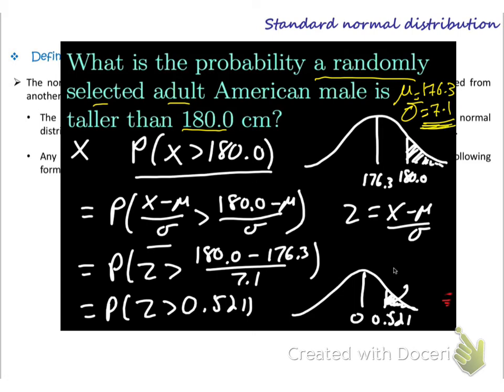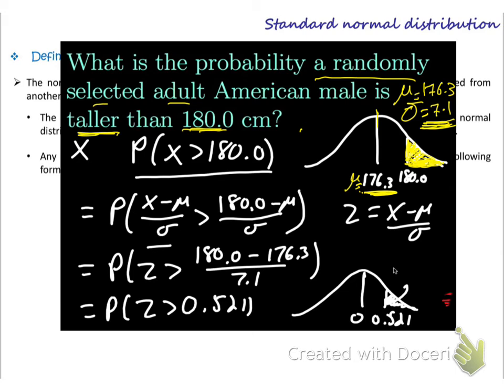So when I draw the normal distribution curve, this is the mean, mu equals 176, and my standard deviation is 7.1. From the question, what is the probability that the randomly selected American is taller than 180? So I come here at 176, 180 is here, and check the area which is more than 180. So this should be the area. But I cannot calculate this area. I don't have the integration. I cannot spend hours calculating the area under this curve. So how can I get it?